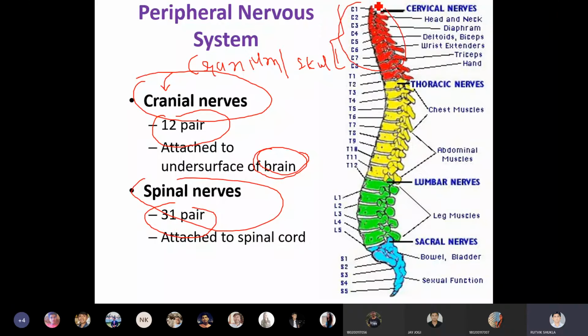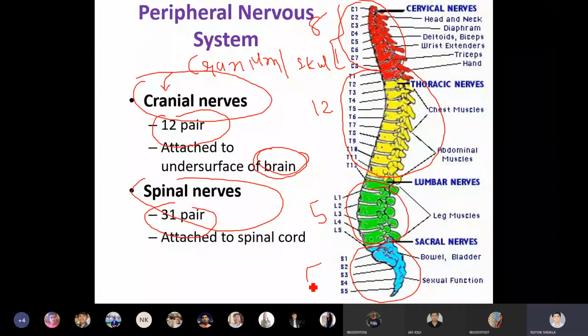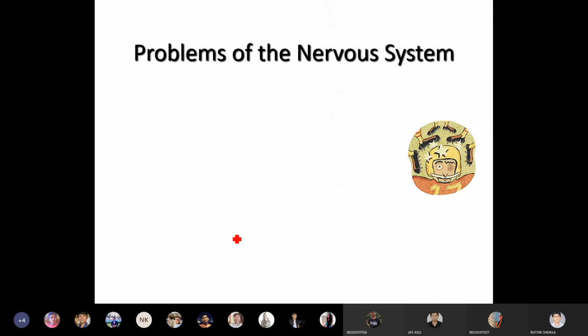This region is called the cervical region, so you have C1 to C8, 8. Then this region is called the thoracic region, so it is T1 to T12, so 12. Then you have 5 lumbar nerves, and then 5 sacral nerves, and the last one, which is not listed here, is called the coccygeal nerve. So 1, 5, 5, 12, and 8. So a total of 31 pairs of spinal nerves are present.